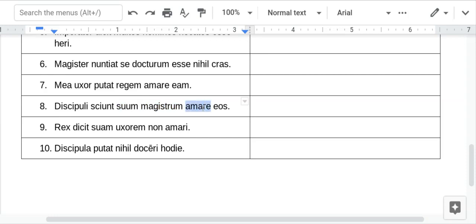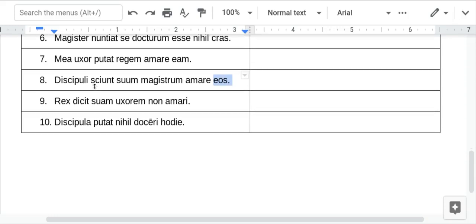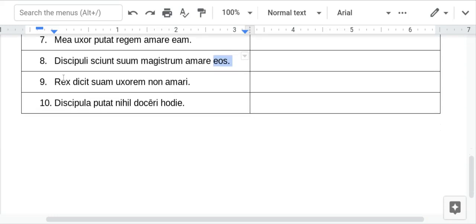It's present, so just simply loves, and eos them. So the students know that their teacher loves them. And that's a very sentimental sentence.